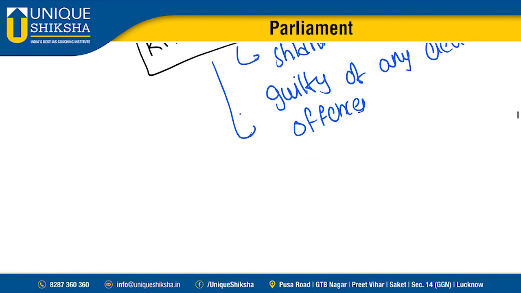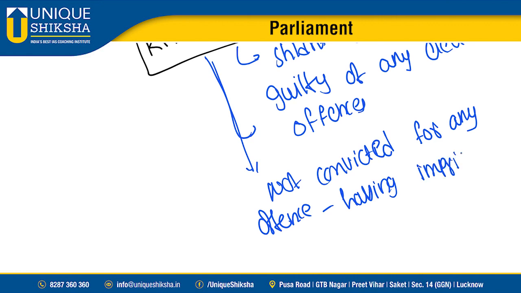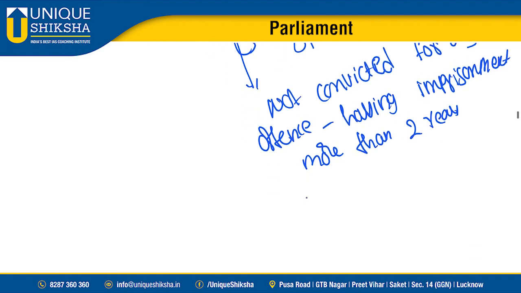Next, he should not be convicted for any offence having imprisonment of more than 2 years.